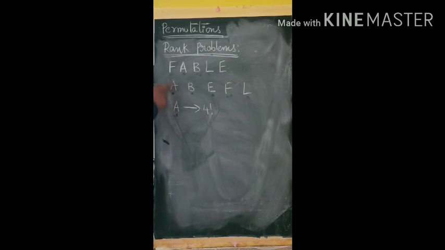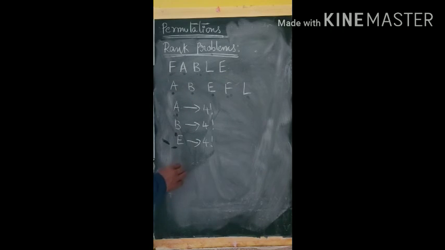But our word does not start with A. Next we get the words that start with B. How many words? 4 factorial words, because with B in the first place, the remaining 4 letters can be arranged in 4 places. Next the words will start with E, and the remaining letters can be arranged in 4 factorial ways.